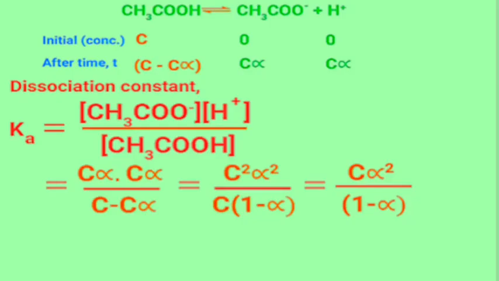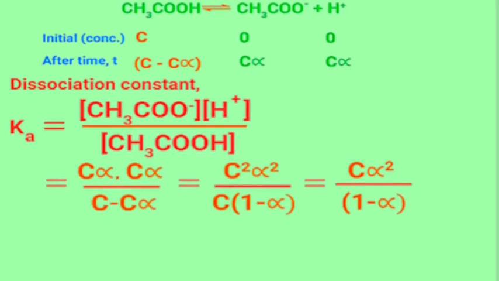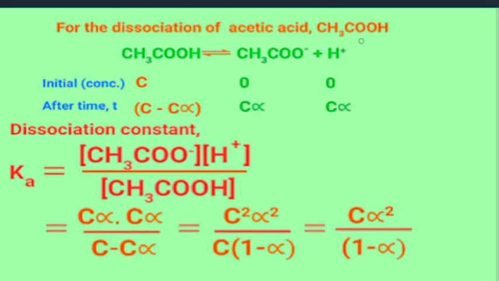Now, how can you understand the dissociation of acetic acid easily? CH3COOH, when added in water, converts into acetate ion CH3COO minus and H plus.